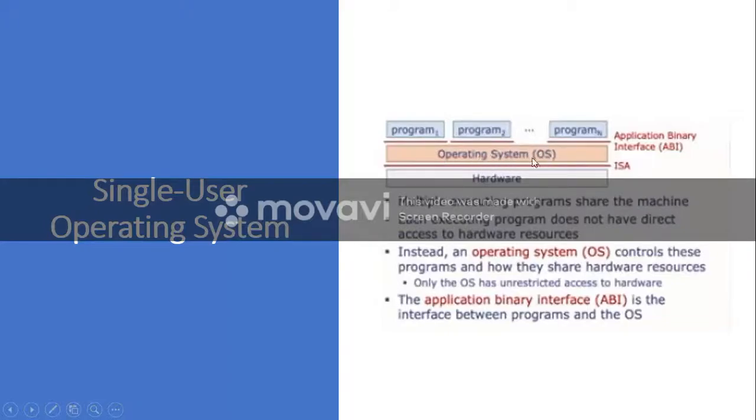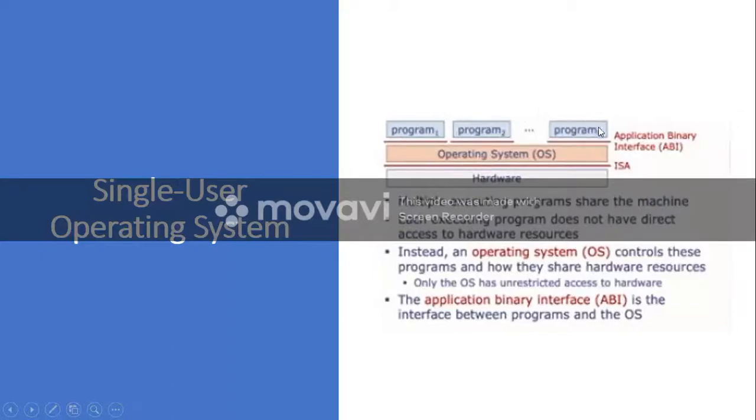Similarly, operating system is a generic term. As we already discussed, it is a very generic term which includes both system software and application software, because an operating system also comes with some set of applications. So instead of the term operating system, here we use the term OS kernel. What is a kernel? Kernel is a highly privileged part of the operating system which can directly communicate with the hardware.